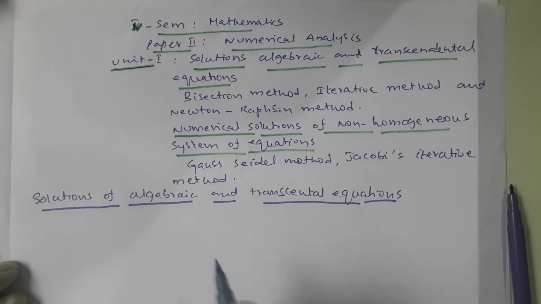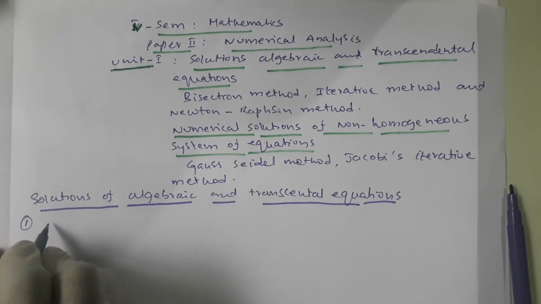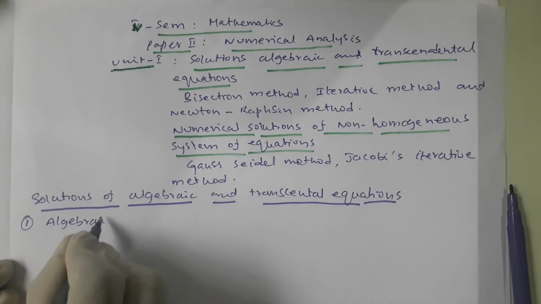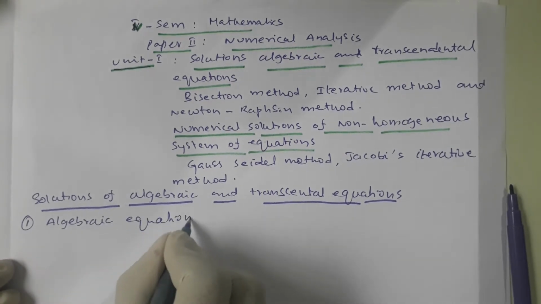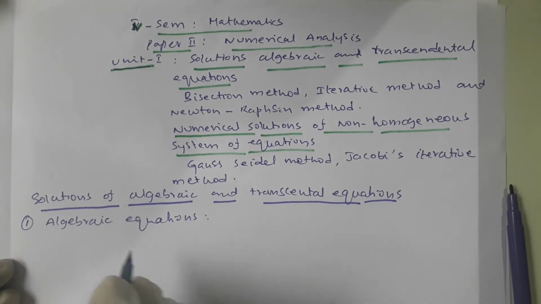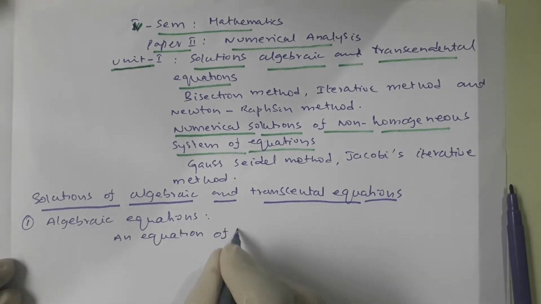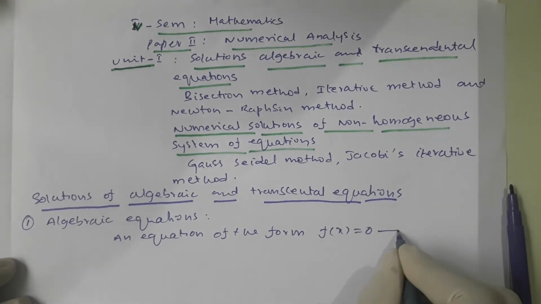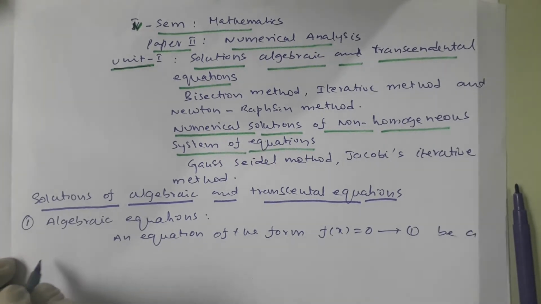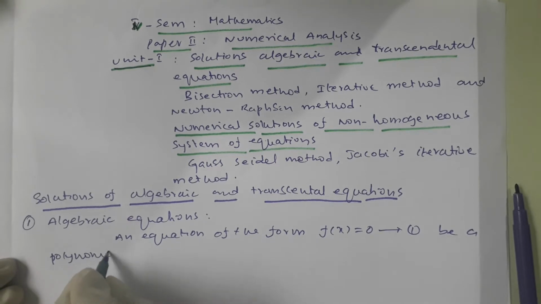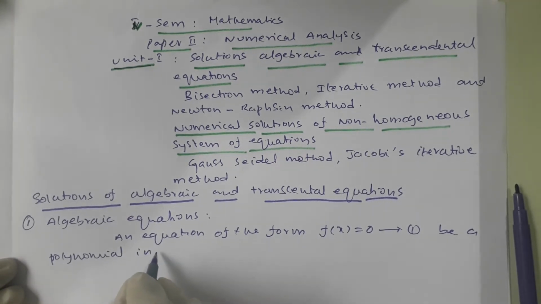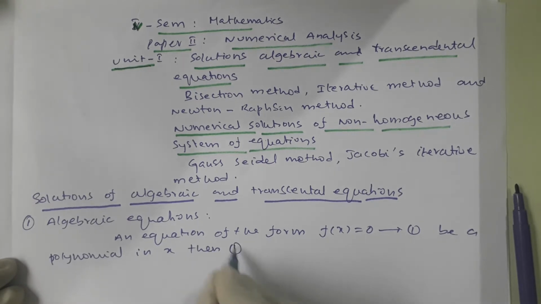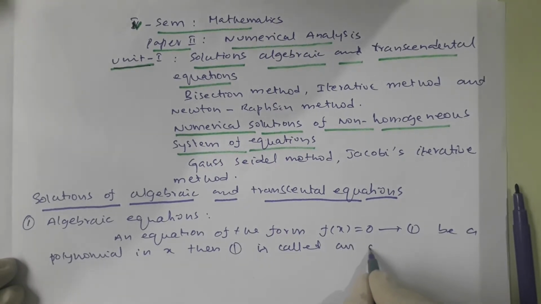Let us know the algebraic equations. An equation of the form f of x is equal to 0, where f of x is a polynomial in x, is called an algebraic equation.